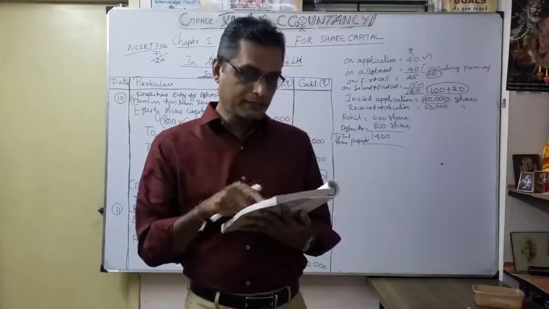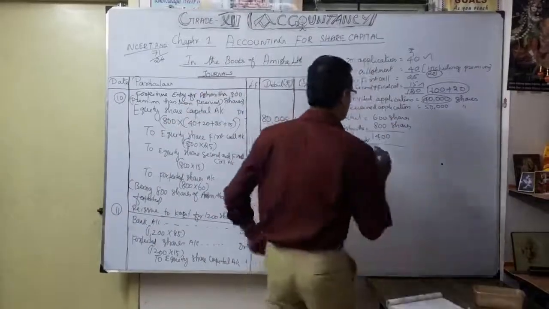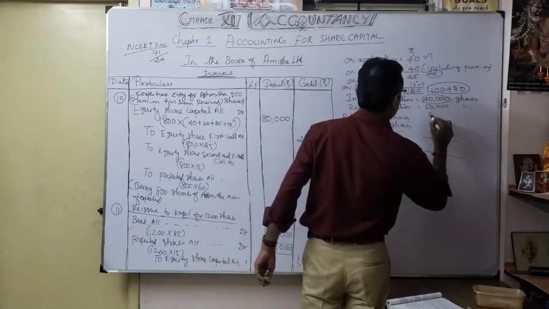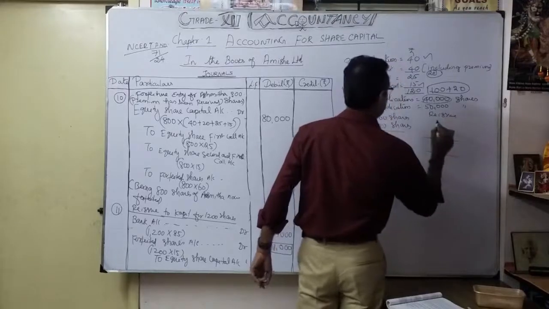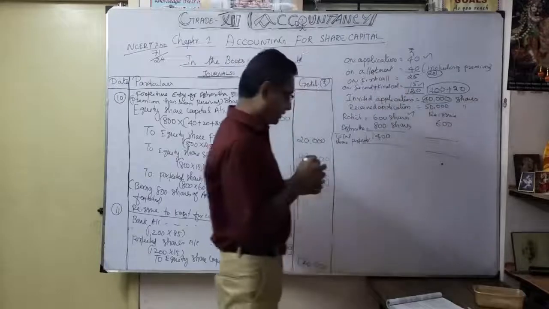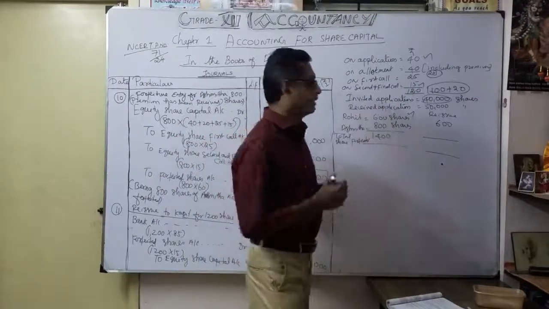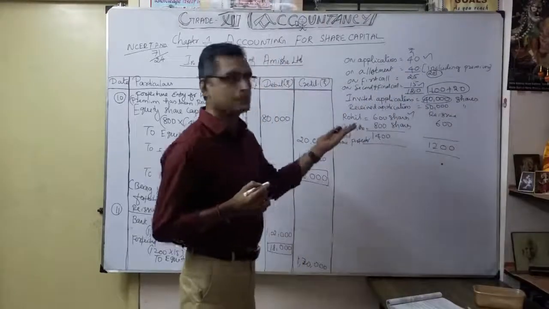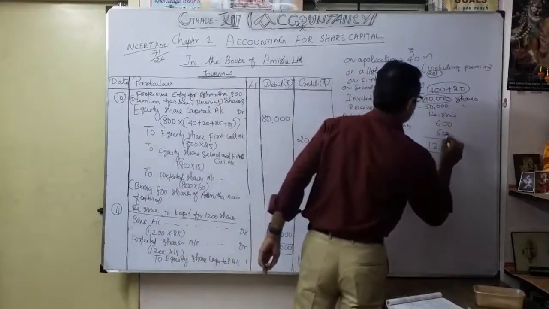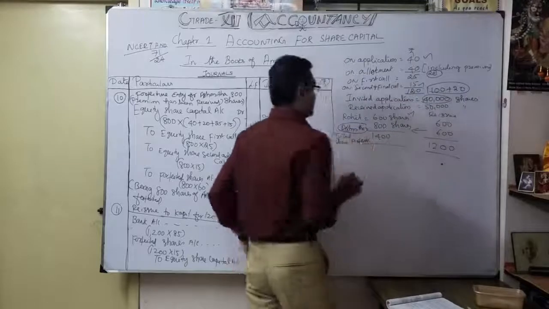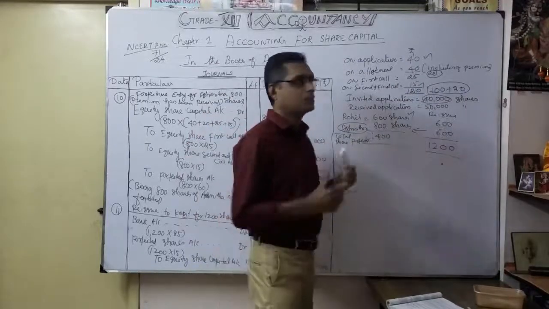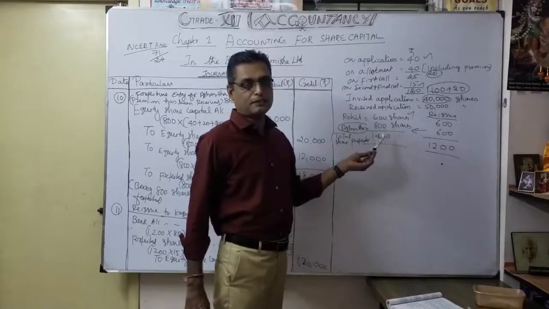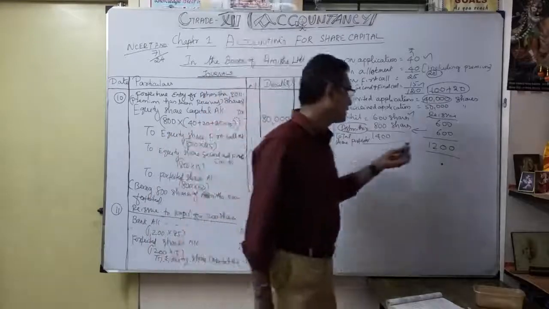The whole of Rohit's shares shall be included. So Rohit's entire 600 shares were reissued, but out of Asmita's 800 shares forfeited, only 600 shares were reissued.